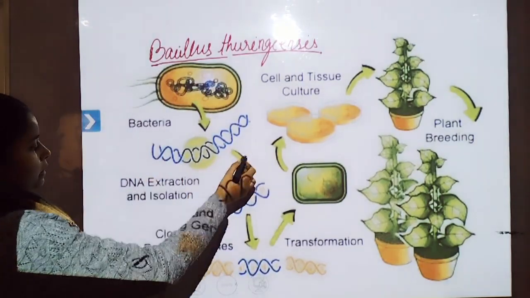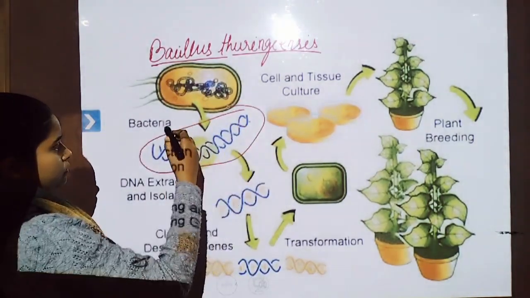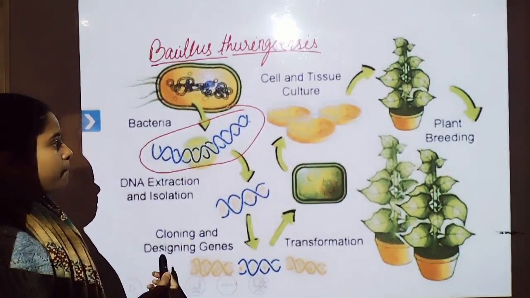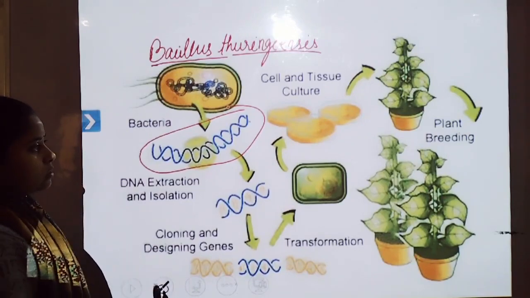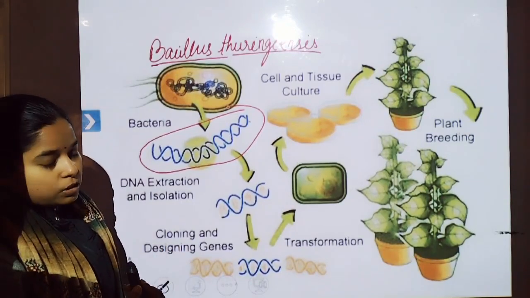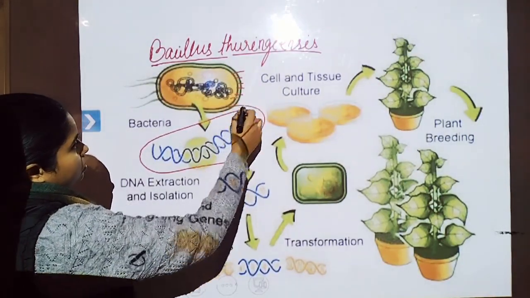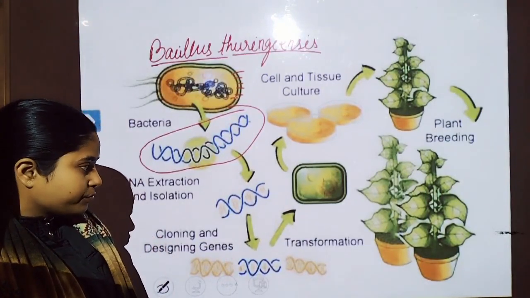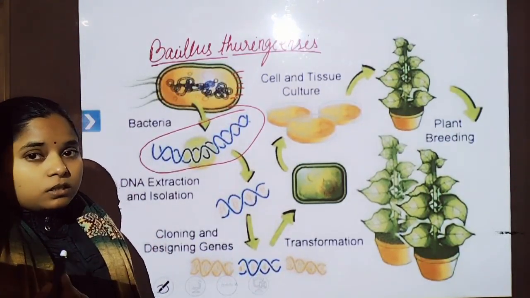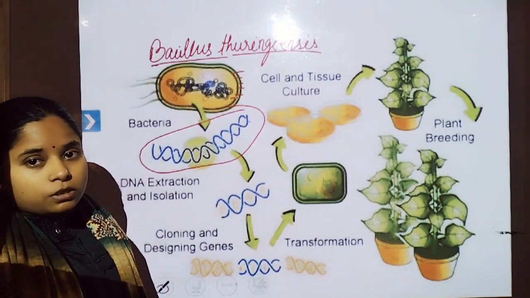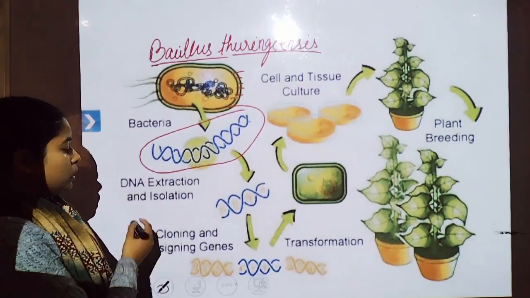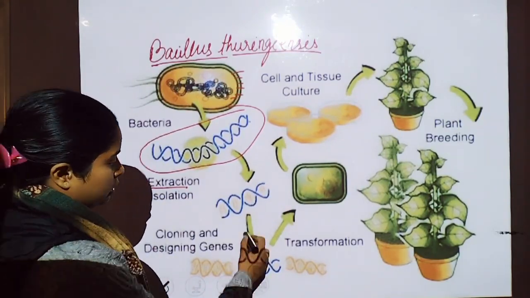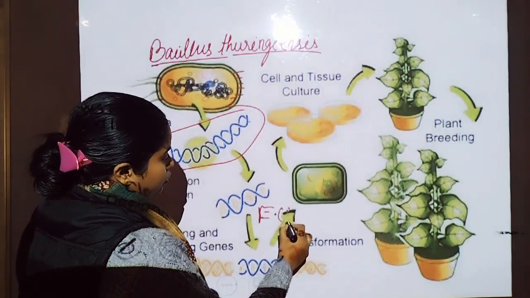First, DNA extraction or isolation is carried out. For the isolation of DNA of Bacillus thuringiensis, we treat the bacterial cells with lysozyme. The cell wall degenerates. Then we isolate all the biomolecules present in the cytoplasm. RNase degrades the RNA, and protease degrades the protein molecules, hence we get DNA, on which we use restriction endonuclease.